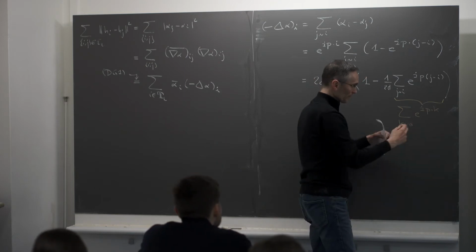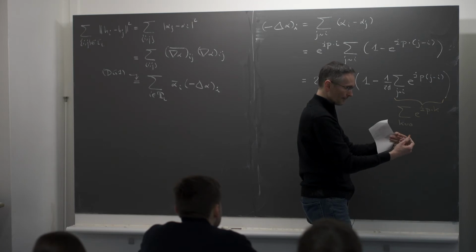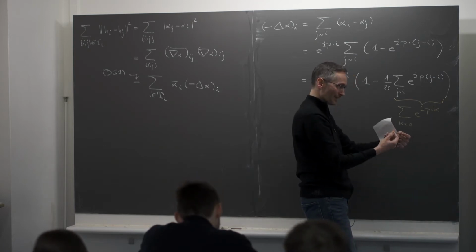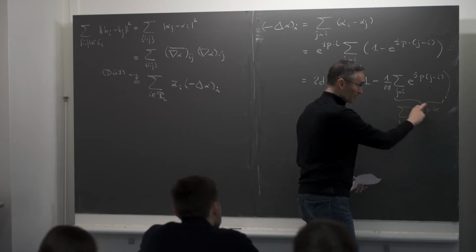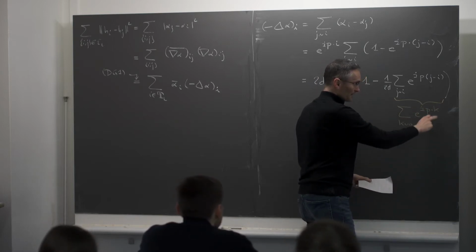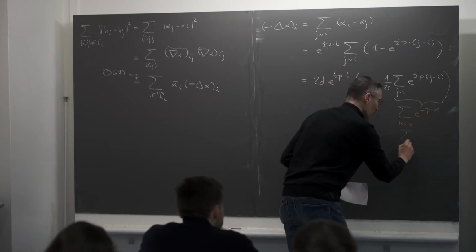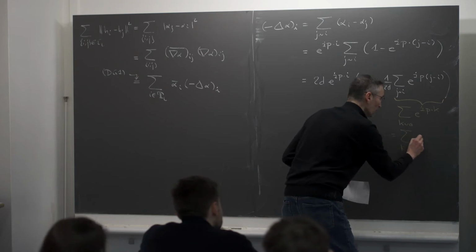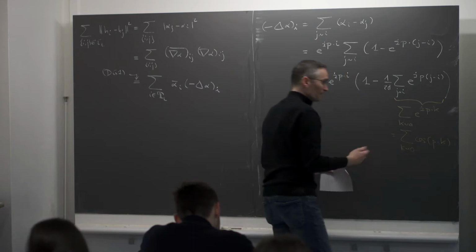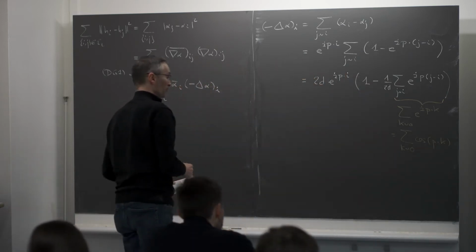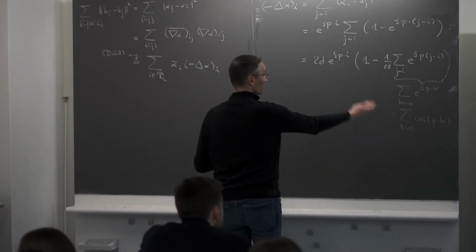When I'm taking some neighbor k of 0, and I'm also taking the neighbor minus k of 0, and I'm summing their contribution, the imaginary part of this, the sine part, since it's odd, disappears. So the only thing that remains is the sum over all k neighboring 0 of cosine of p·k. The sine part vanishes because it's an odd function. Okay, so that's what remains. So that's exactly what we want.